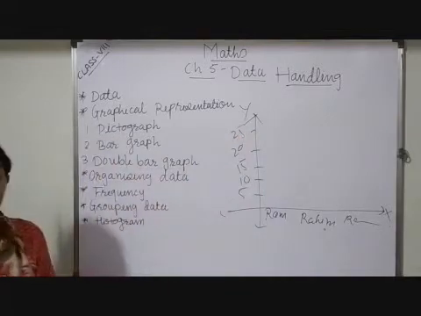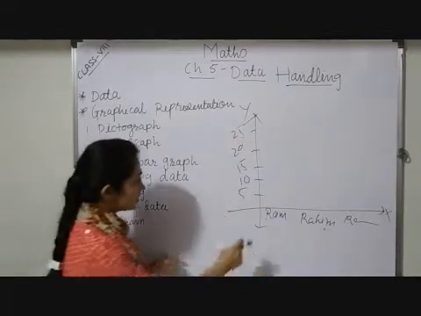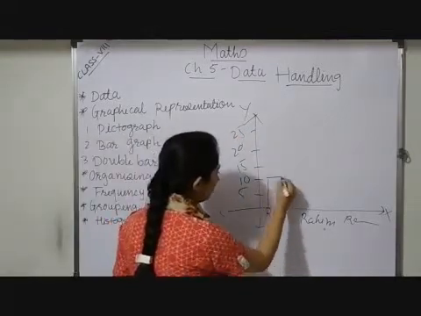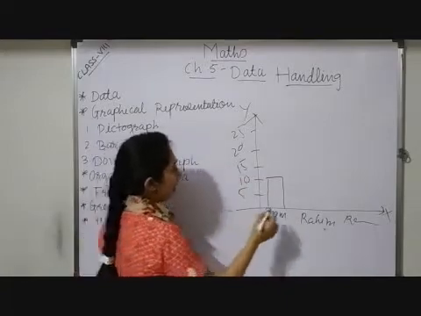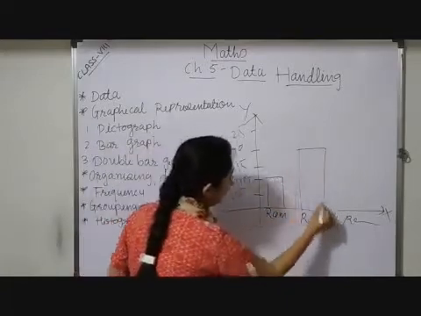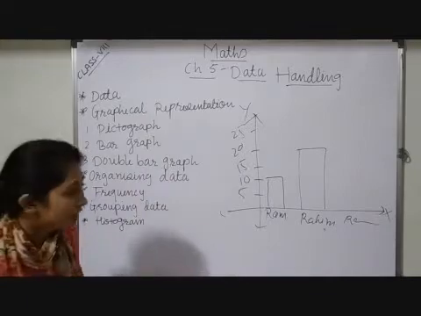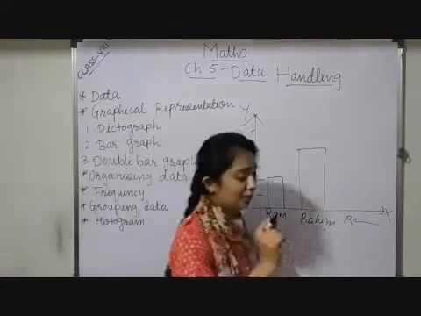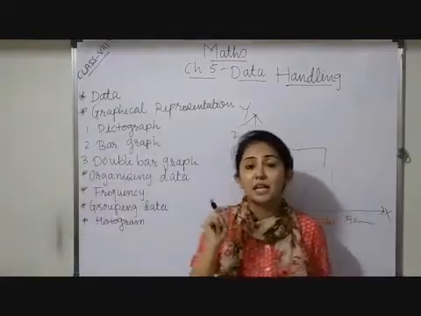So out of 25, how many marks are they getting? Suppose Ram is getting 10 marks. So like that I will represent. Rahim is getting 15 marks. So like that, each student's information we can represent by a specific rectangle.